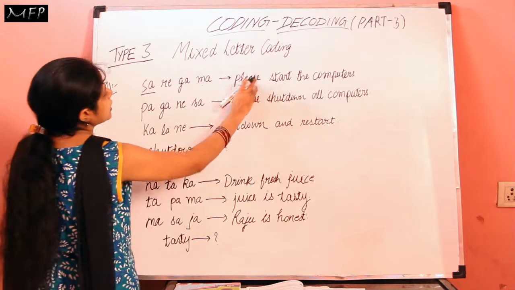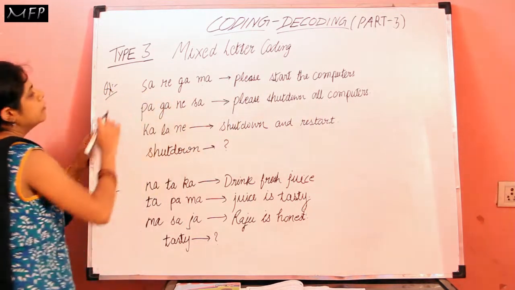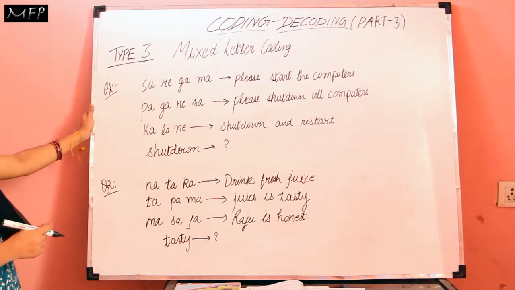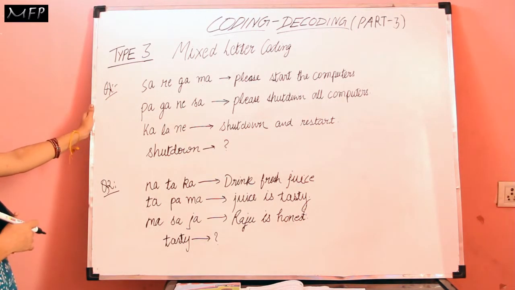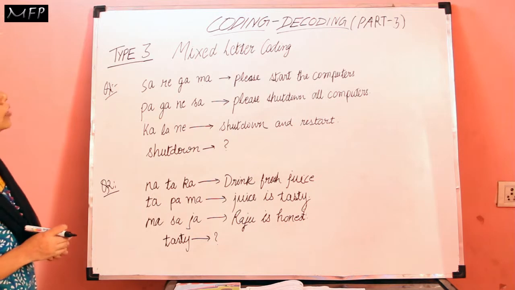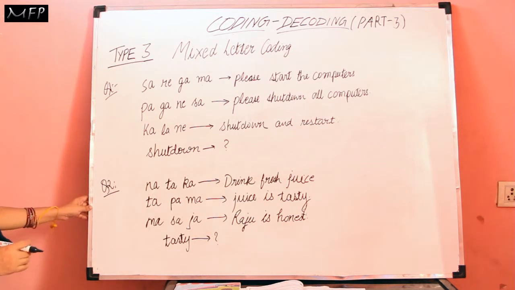It is not necessary. It can be any code, like the code for please can be re, ga or ma. Okay, so for clearing the codes, we will see the next statement.